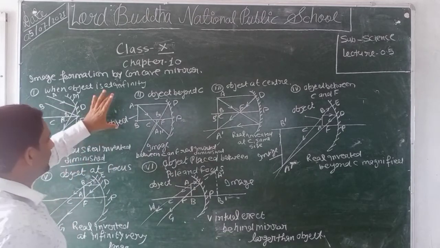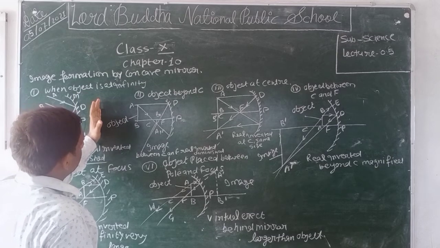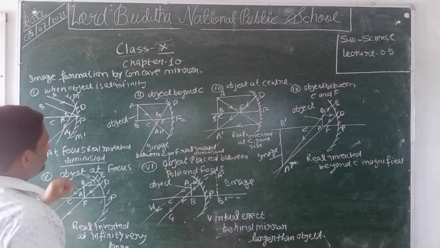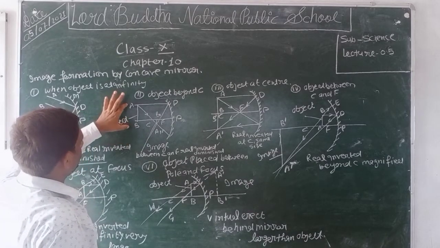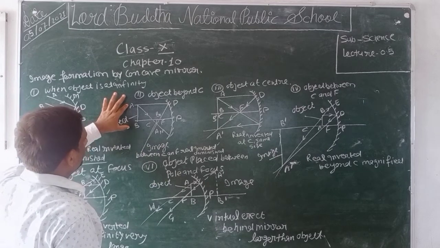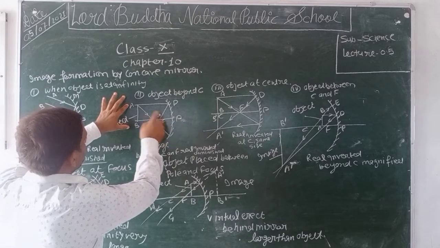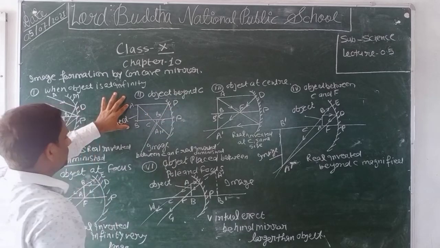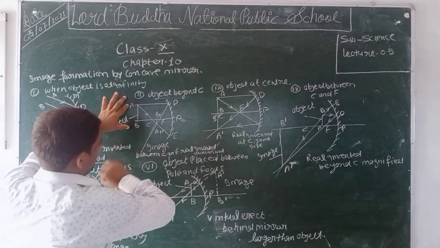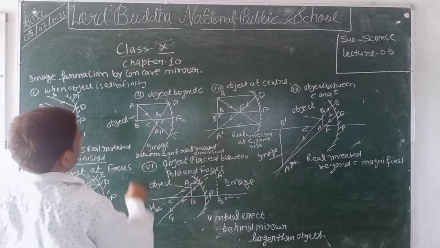When the object is placed between infinity and the center of curvature, beyond C, we take an object AB which is beyond the center of curvature C. We take two rays, one parallel to the principal axis, AD, and the second one is AE, which passes through the center of curvature.